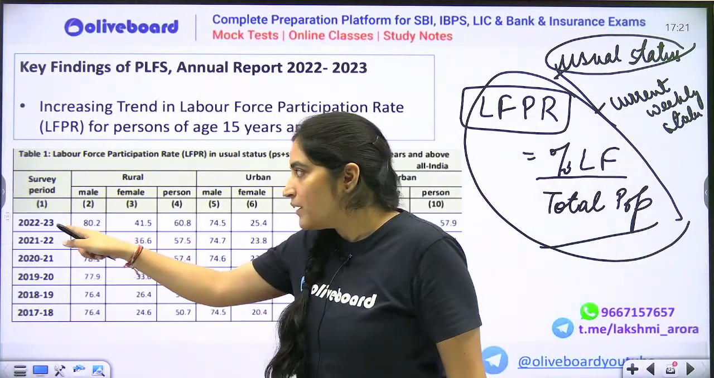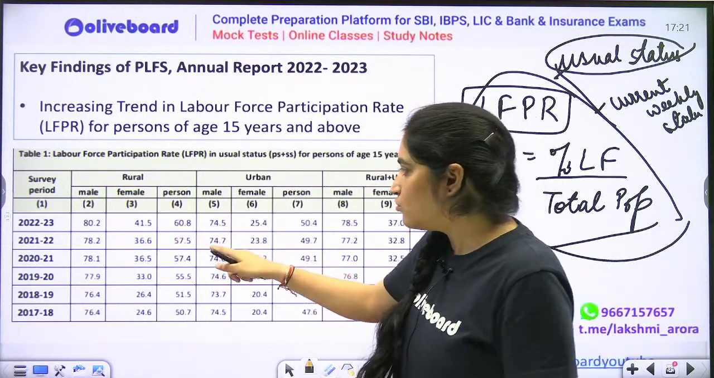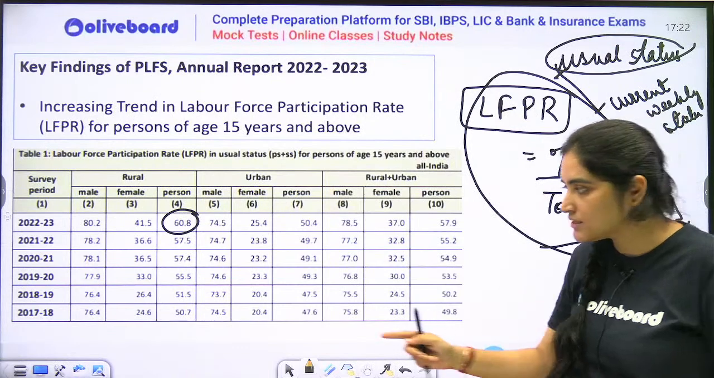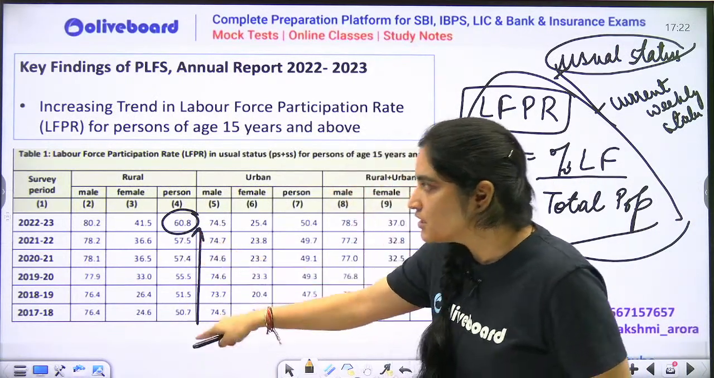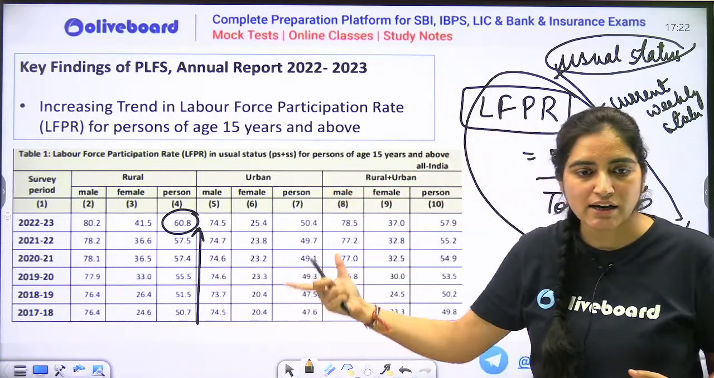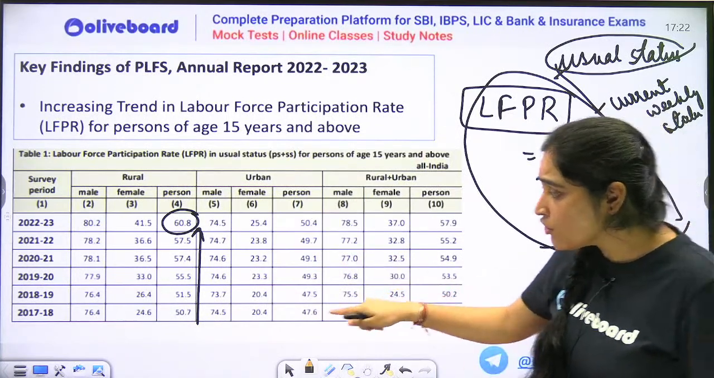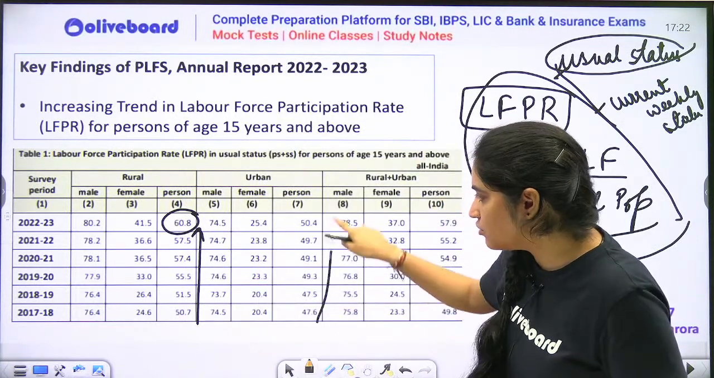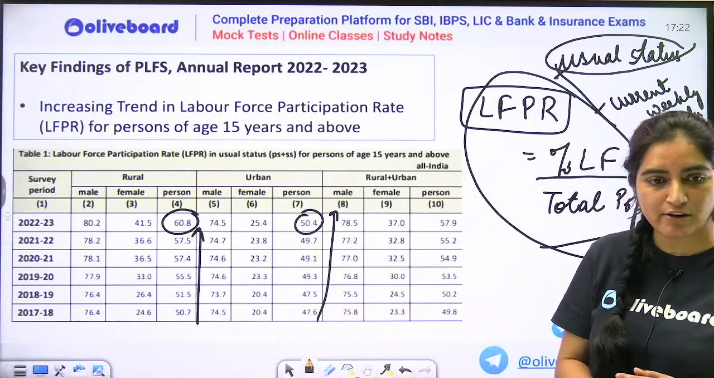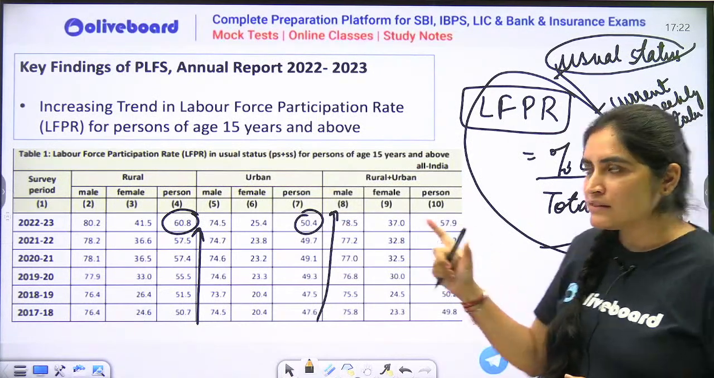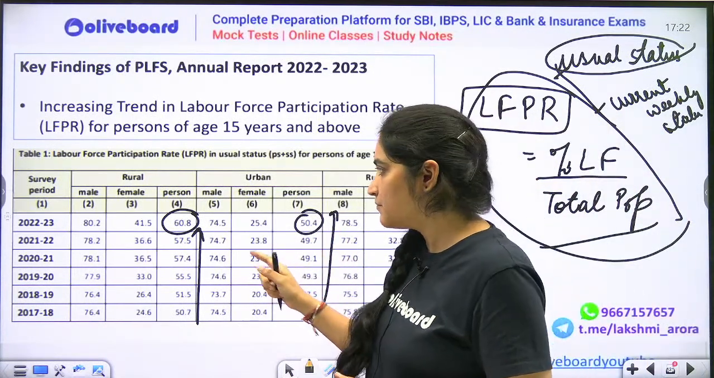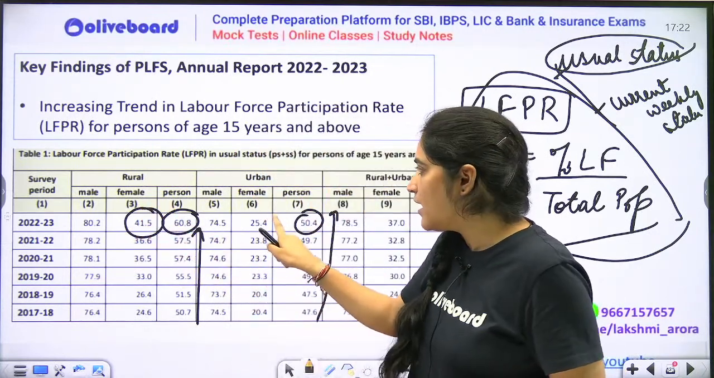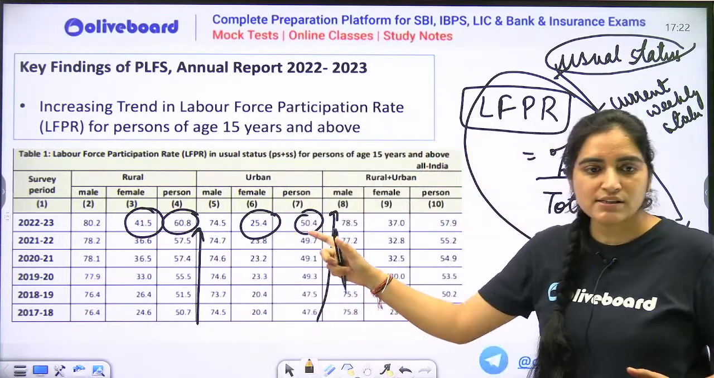For the year 22-23, the labor force participation in rural India has certainly increased. It has gone to 60.8%. You can see that the percentage of labor force participation in rural India is increasing. When I talk about urban area, it is also increasing. It is now 50.4. But one thing which is problematic over here is that if you consider the labor force participation of female of rural India and female of urban India, you can see a slight discrepancy.